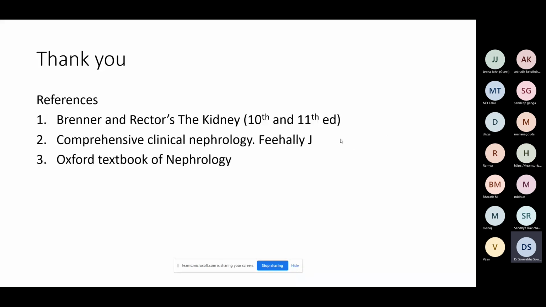With that, we come to the end of the lecture. So these are the references.